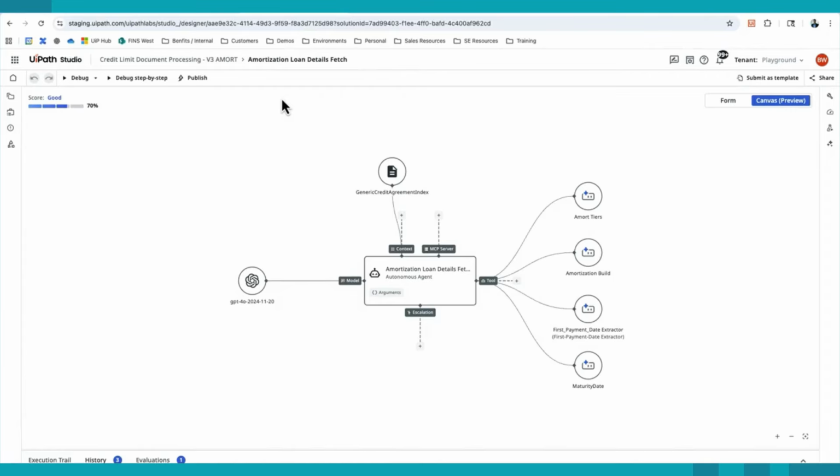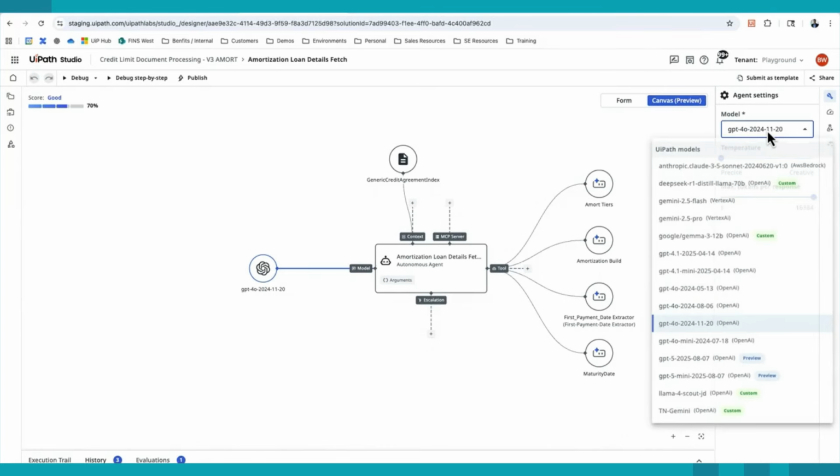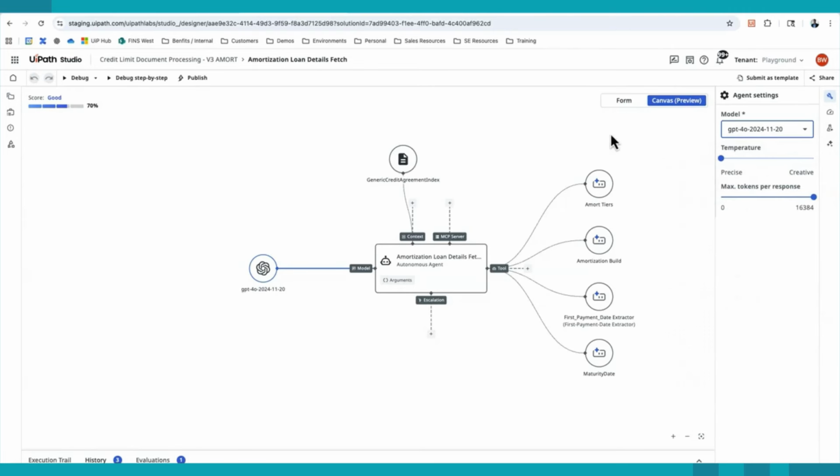And this is what we call Agent Builder. It's a low-code interface for building agentic capabilities. And as you could see, everything you would expect from an enterprise agent is readily available. We have model selection here. We could choose from out-of-the-box models that we provide that run serverlessly on our cloud platform, or you could bring your own model as well.